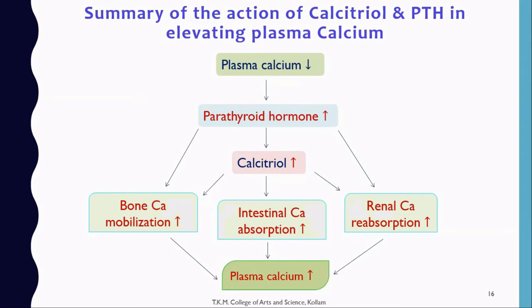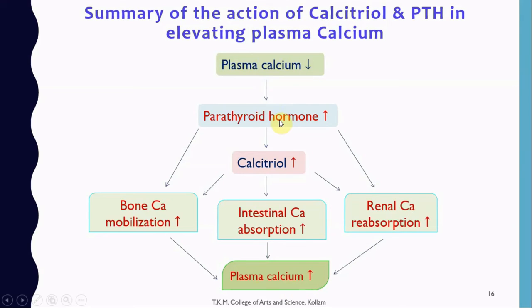This is the summary of the action of calcitriol and PTH in elevating the plasma calcium level. When plasma calcium level decreases, the parathyroid hormone level will increase. So increased parathyroid hormone acts on the renal tissue, or the kidney, where reabsorption of calcium will increase, thereby maintaining the plasma calcium level in a normal condition.